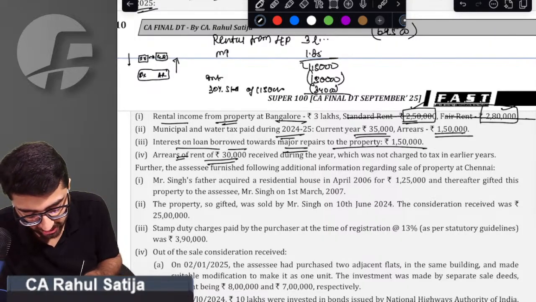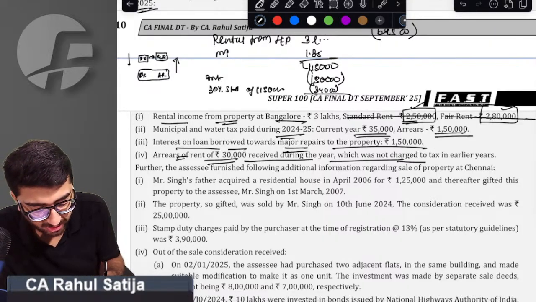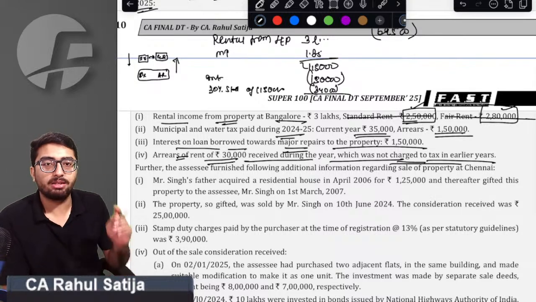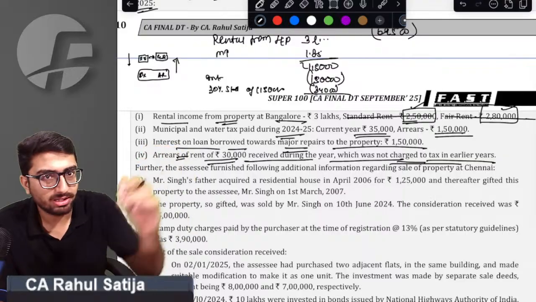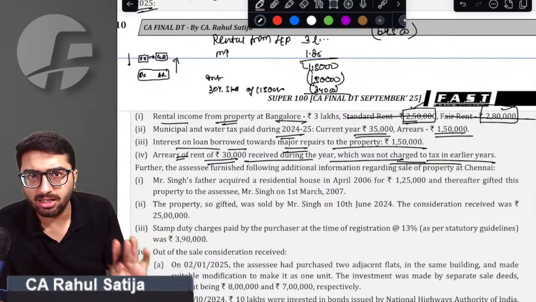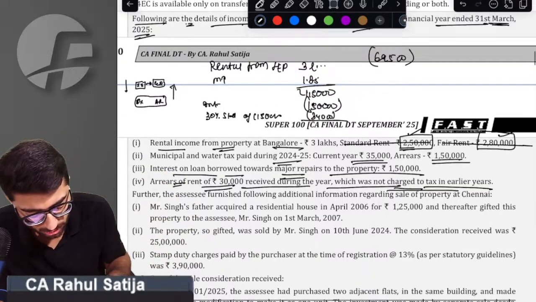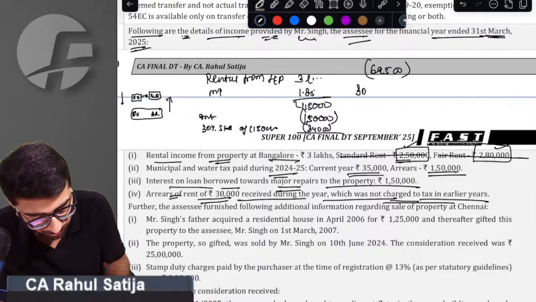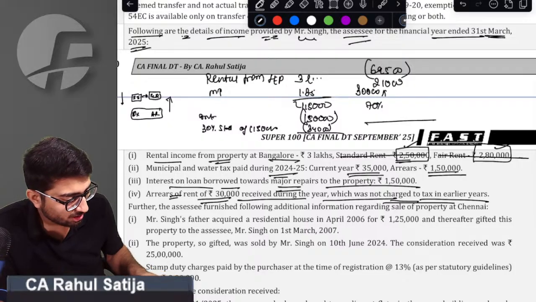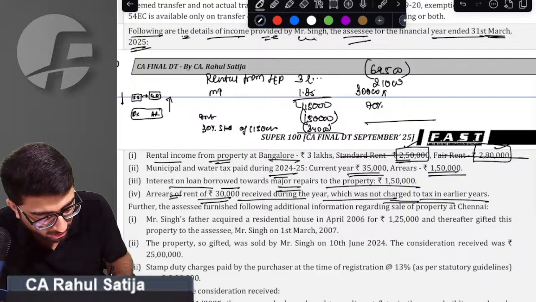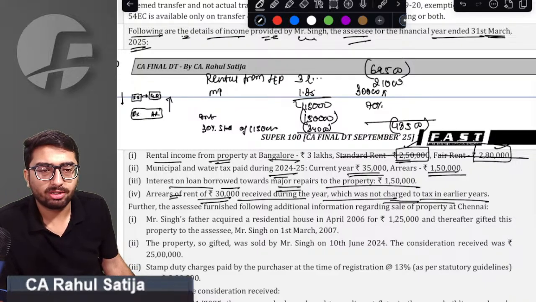Also, sir, rent arrears of rupees 30,000 received during the year which was not charged to tax in previous years. See, whenever you receive arrears of rent, it is taxable in the year in which it is received, and that too we get a standard deduction of 30%. So 30,000 into 70% will be taxable, that is 21,000 will be taxable. All in all, if I am asked, net taxability of house property will be, sir, 48,500 will be the loss from income from house property.